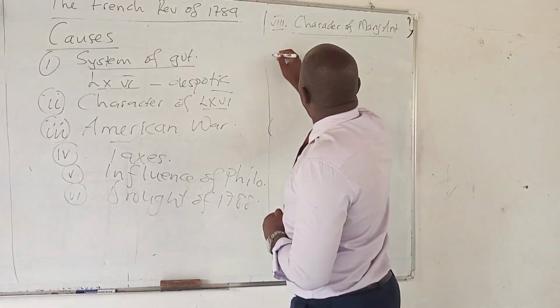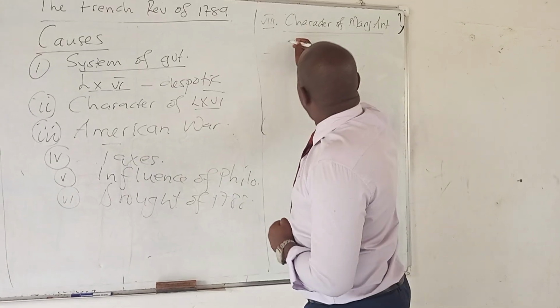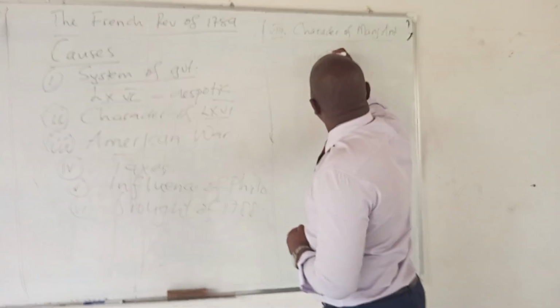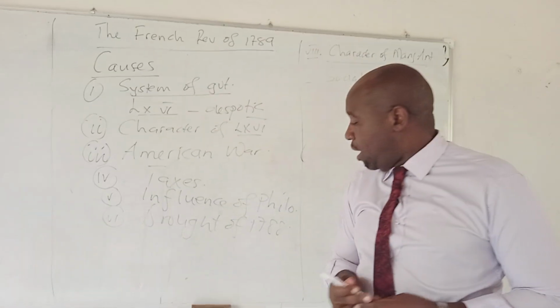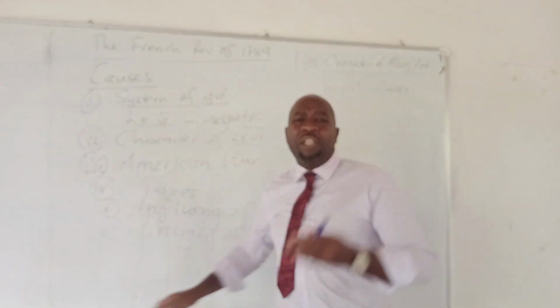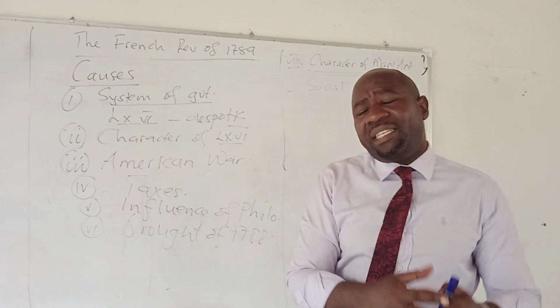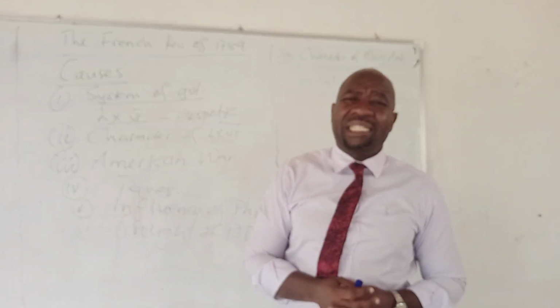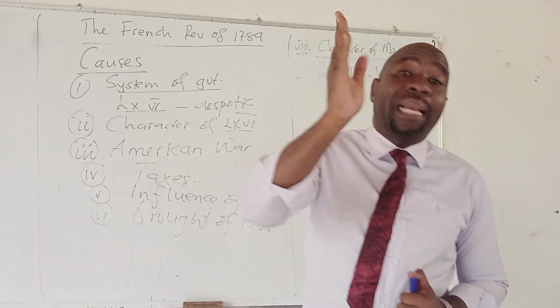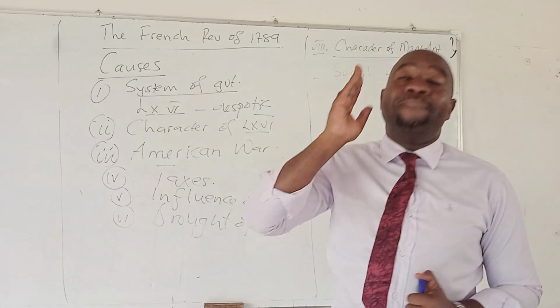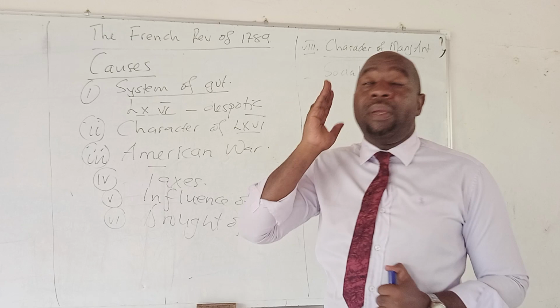Then you move on to another cause, the issue of social classes. What are we talking about here? The people in France were divided into different social classes: the nobility, the clergy, the middle class, and the peasants.